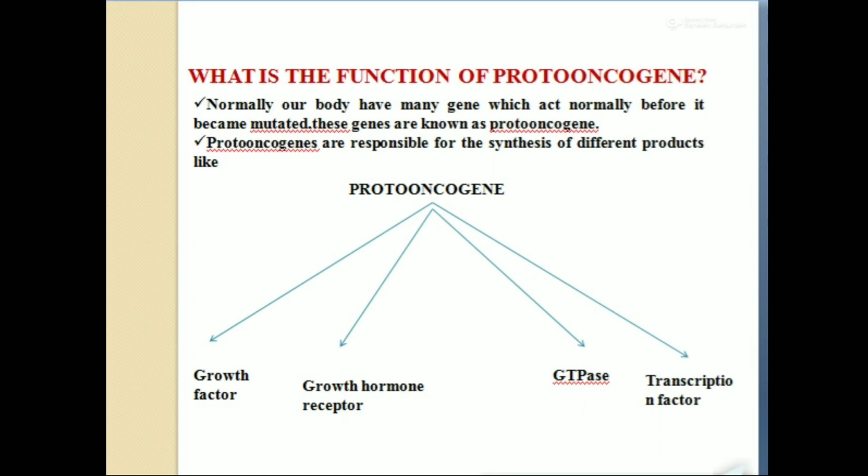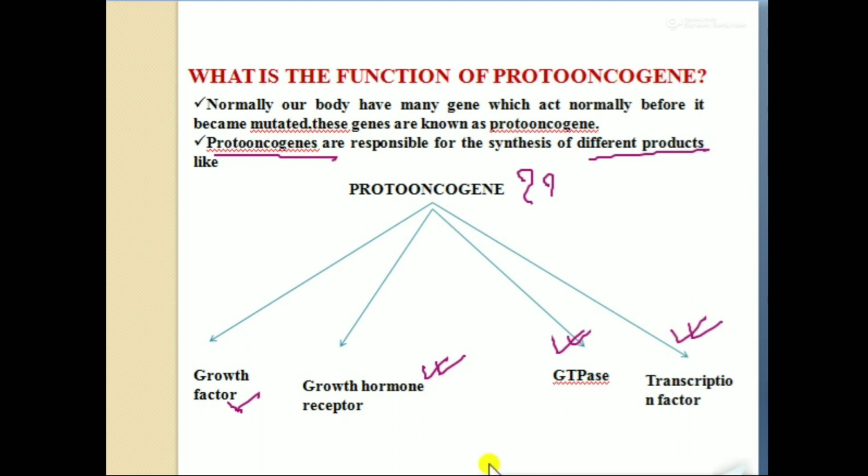These genes are known as proto-oncogenes. Proto-oncogenes are responsible for the synthesis of different products. What kind of products? Like growth factors, growth hormone receptors, GTPase and transcription factors. There are other functions also available, but these are the major functions of proto-oncogenes.